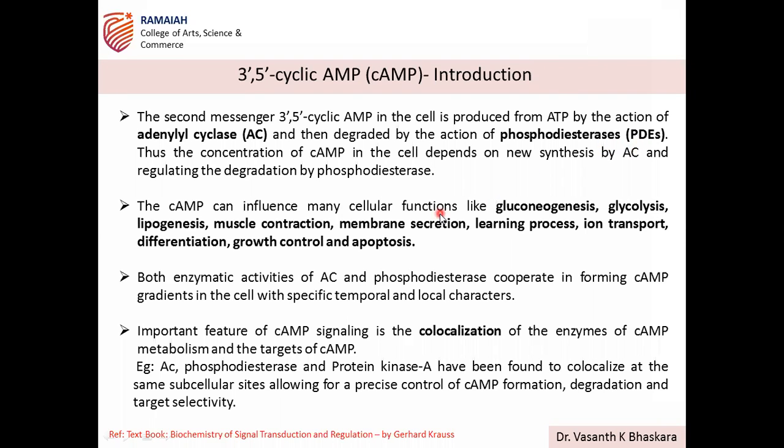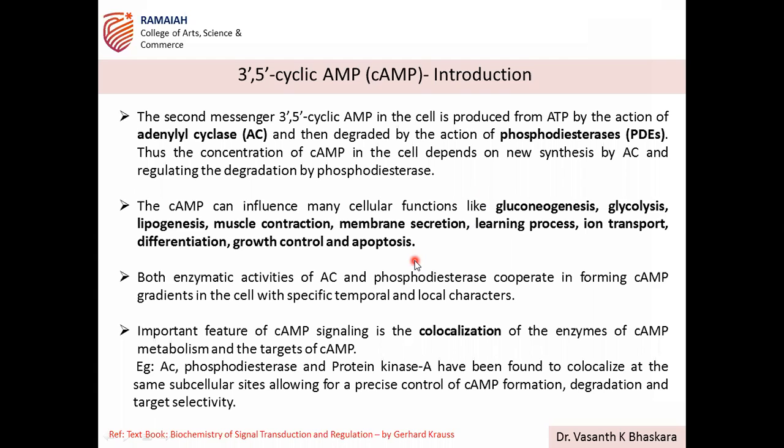So the concentration maintenance of cAMP in the cytosol is very important. That gives the condition of the cell, under which condition that particular cell is present. Based on that, the respective signal transduction pathways and cellular events will be associated. So this concentration of cAMP is mediated by these two enzymes, synthesizing enzymes and degradation enzymes. They are both responsible for proper maintenance of the cAMP levels in the cytosol.